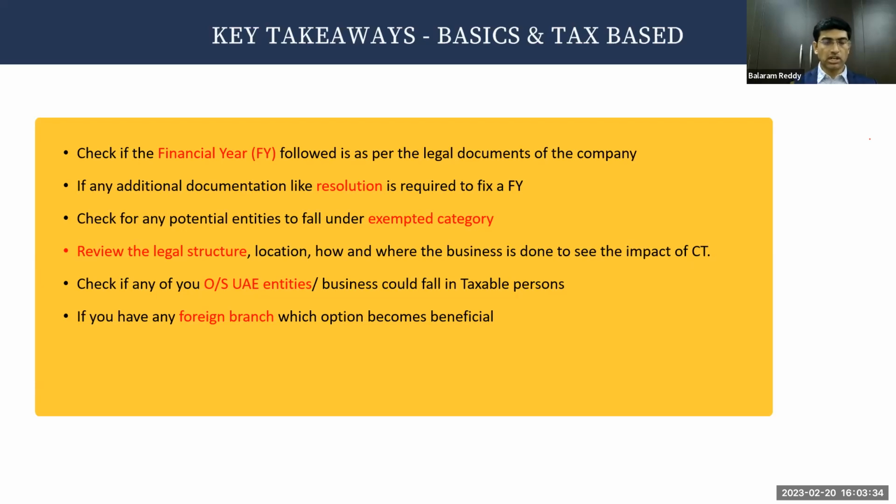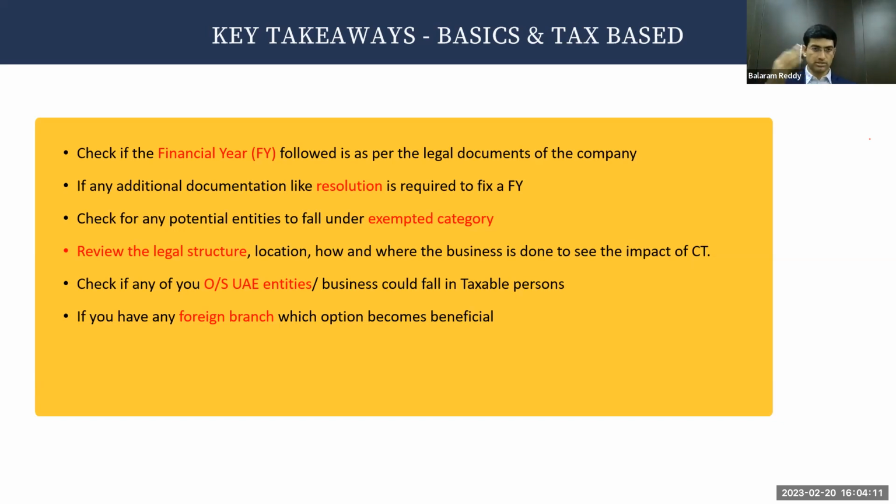Also check if you are part of a group and if any business has the potential to be considered an exempt person, then you have to apply to the FTA to consider them. This is something that you need to look at now. Also review the legal structure of the businesses and the location from where they are operating, how and where the business is actually being done, to be able to see how the corporate tax will impact their business. So the legal structure, the locations and the business arrangements, all these things you have to look at now.